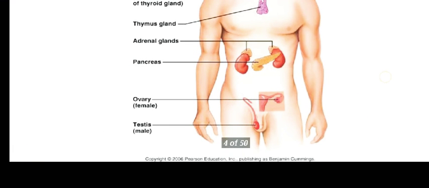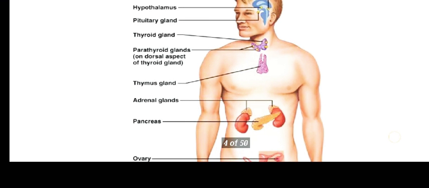Now we will go through one gland we missed, which is the thymus gland. The body possesses a gland which starts functioning in the embryonic state itself, becomes active during childhood, undergoes regression and gradually stops functioning after adolescence. Basically, this gland remains very active in the embryonic stage, when the baby is inside the womb of the mother. It is at its peak then, and it provides immunity to the body. It is called the thymus gland, and it produces a hormone called thymosin that imparts resistance to the body, which is the same thing, immunity.